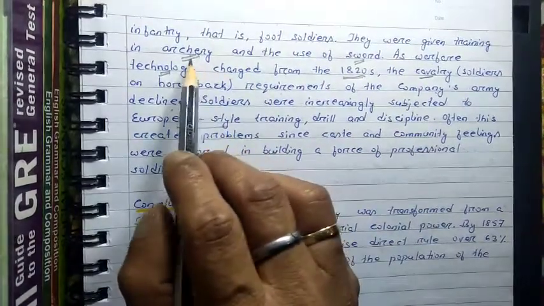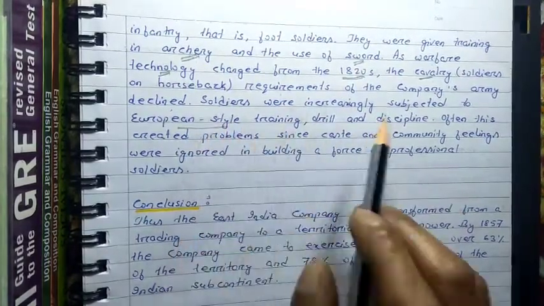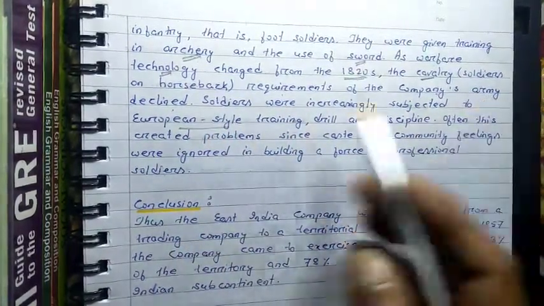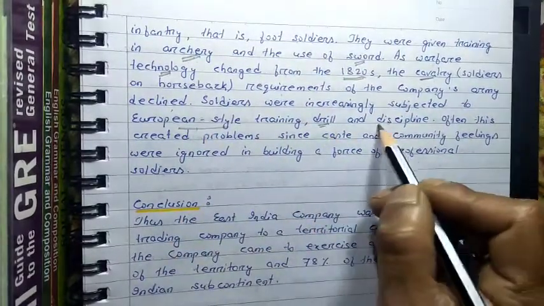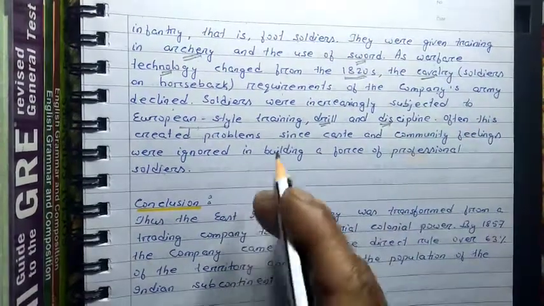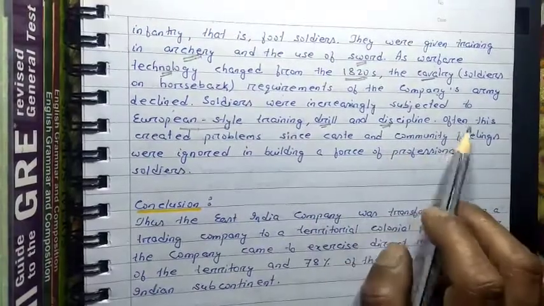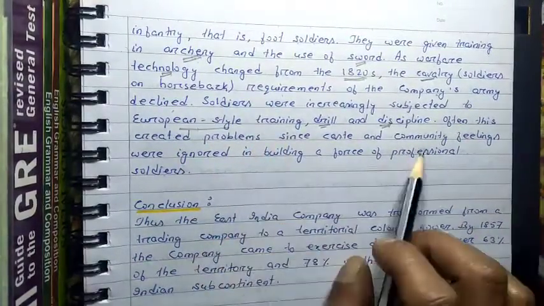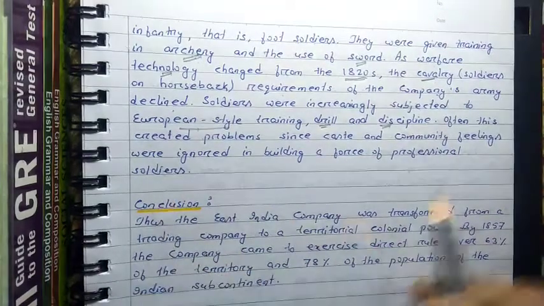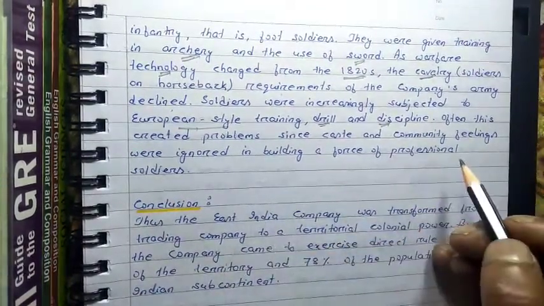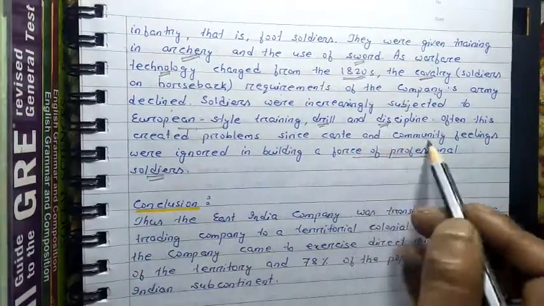Before, they were given training in archery and the use of sword, but now the company's army started to be given training in the European style, European drill and discipline. Many changes, which we are going to discuss in some other chapters, were introduced by the British. Often this created problems since caste and community feelings were ignored in building a force of professional soldiers. When the British started to make one force of professional soldiers, they ignored the caste and community feelings.